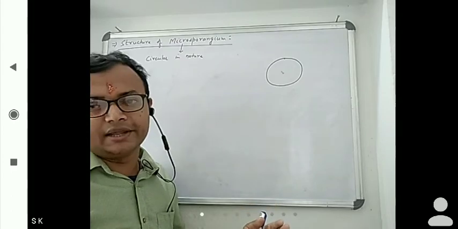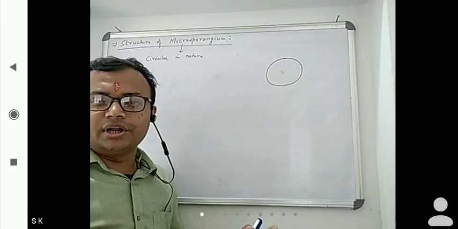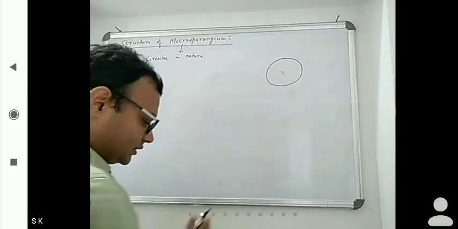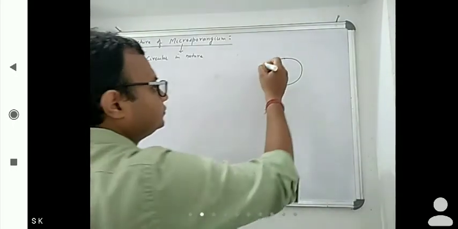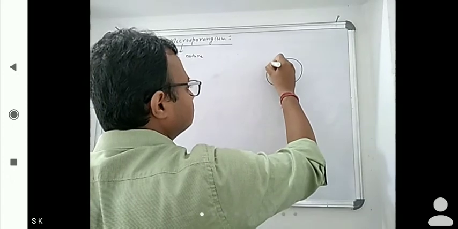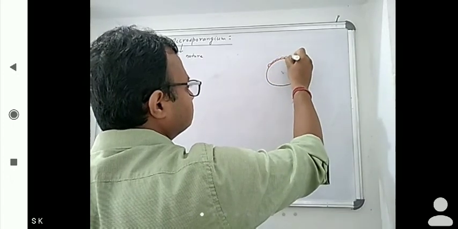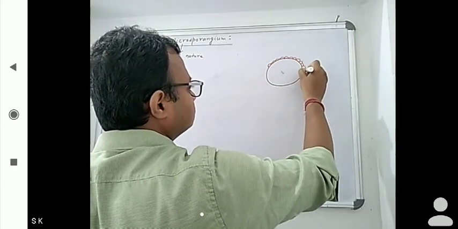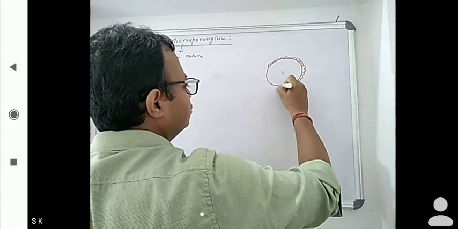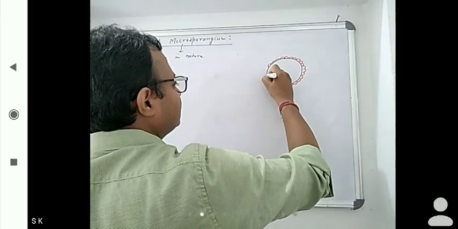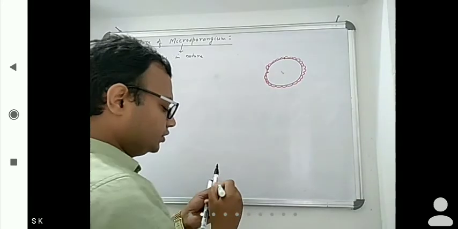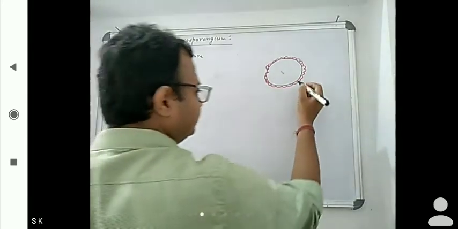The microsporangium has what? Anther walls. So these contain some layers. The outermost anther wall is known as epidermis.